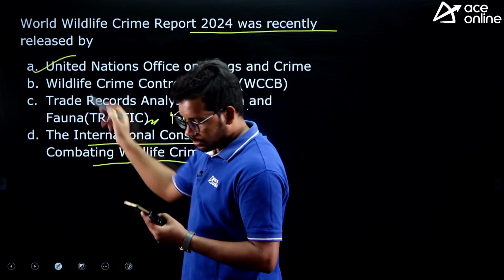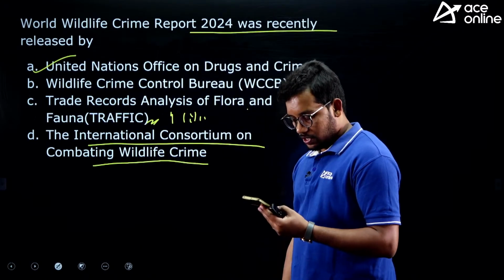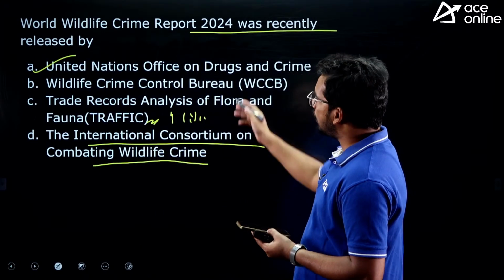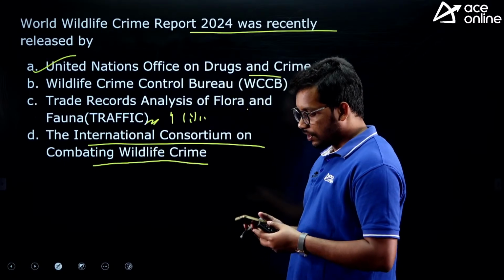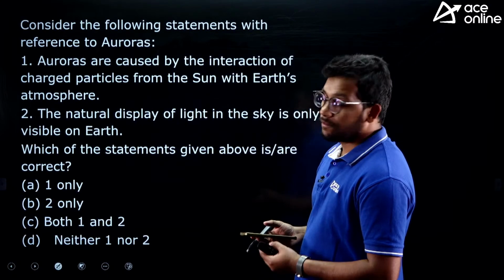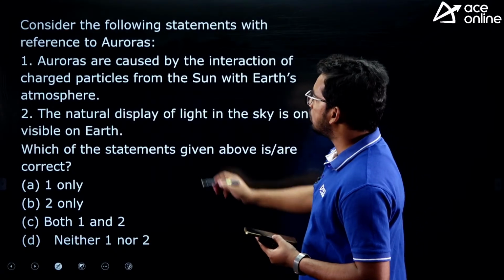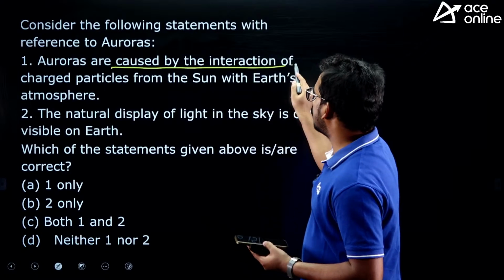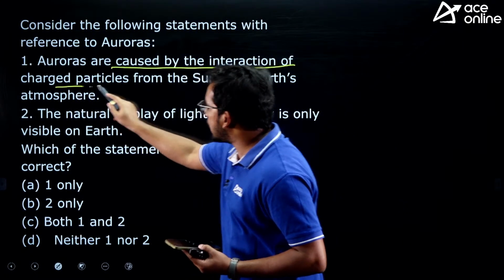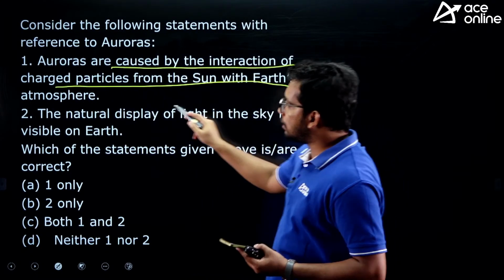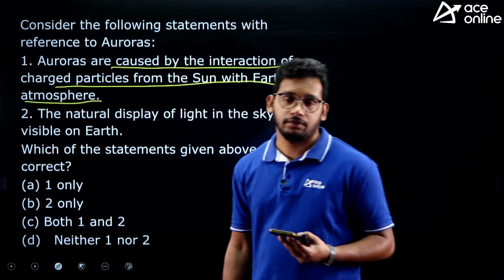Yes, you are correct, most of you. Abhi, Srinath, Ranjan, Vinila, Malini, Oindala. It was released by United Nations Office on Drug and Crime. Next question about aurora borealis or auroras. Auroras are caused by the interaction of charged particles from the sun with Earth's atmosphere.